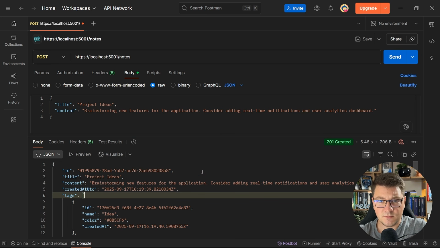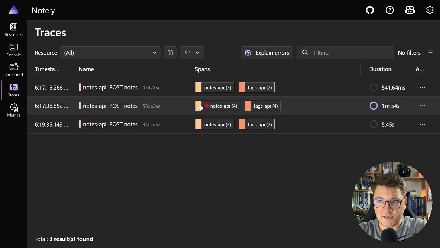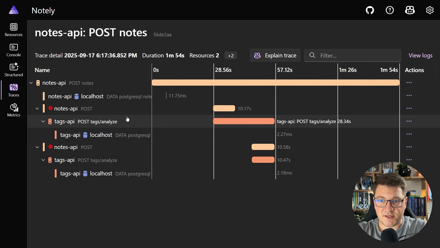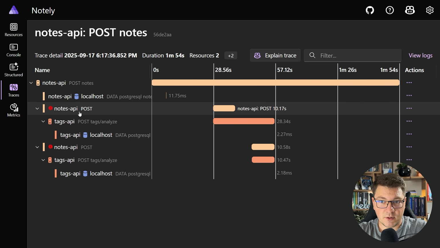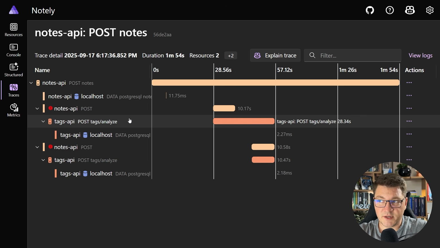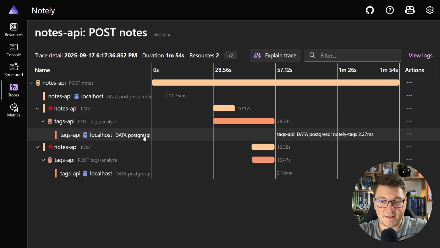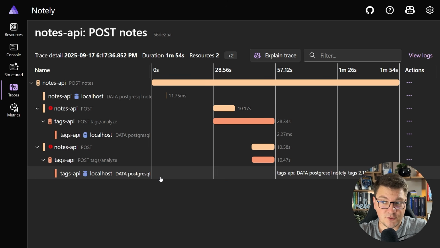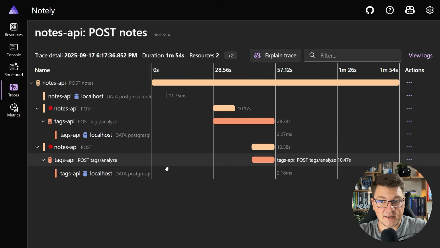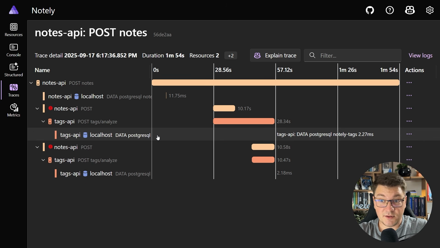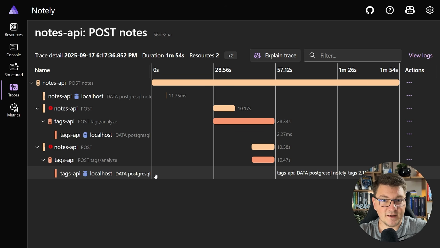Now let's take a look at some telemetry data. I'll go into traces, and let's take a look at this trace here, where we have a failure and a retry from our nodes API. You can see that this post request fails because of a timeout. This is because I stopped on the breakpoint to explain how this works. Now note that the actual request to the tags API completed successfully, and because it was retried, we managed to write to the tags database twice, and now we've duplicated the tags for the same node, and this is definitely something we want to avoid.